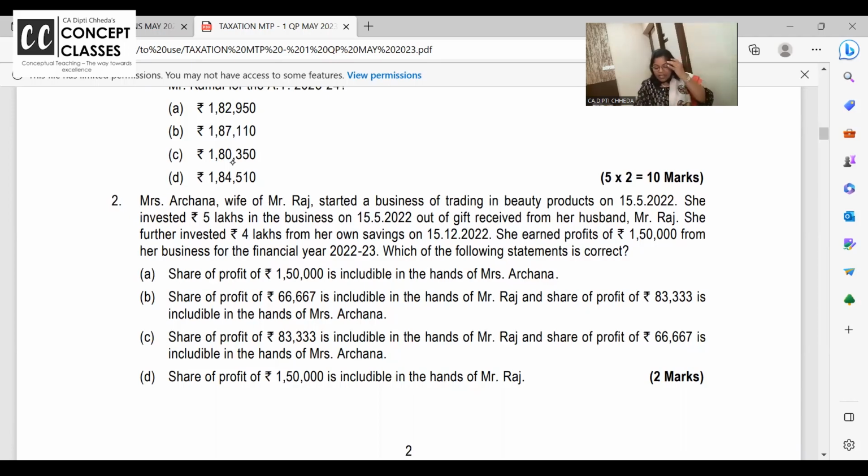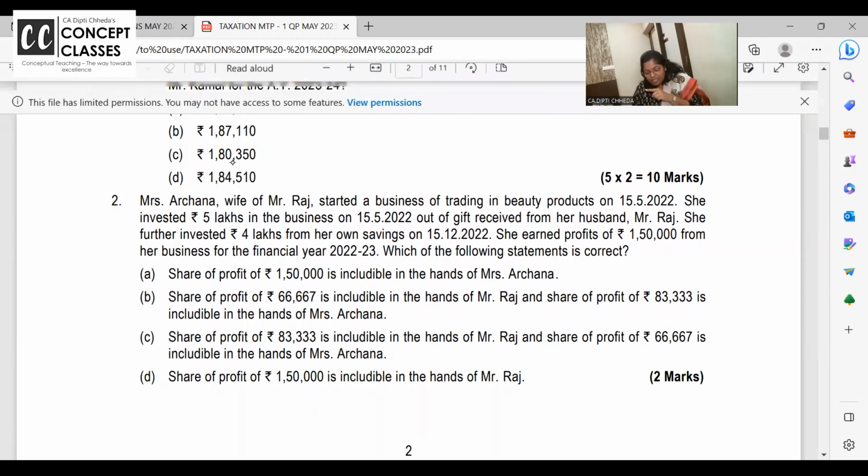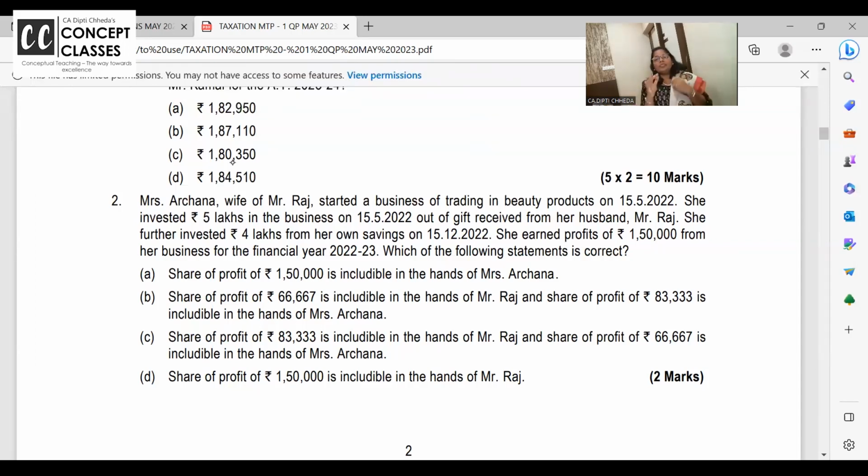Because when Archana started the business, she started it by taking the complete money from Raj on 15th May. Her own money she put in December. And for clubbing, you have to see what is the own capital and others' capital on 1st of April. Simple.